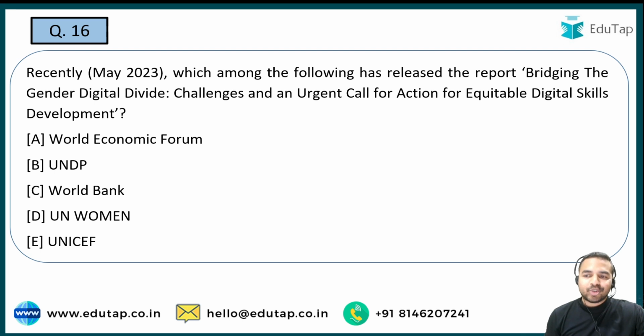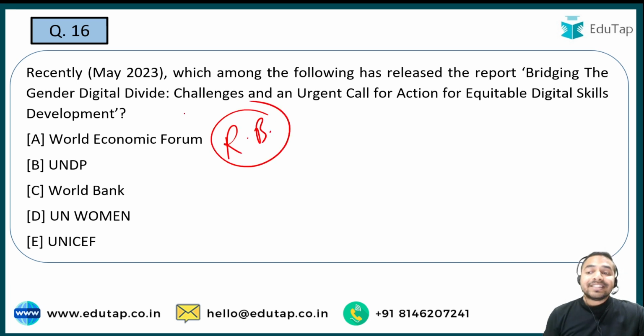Now let's move on to the next question, and next question is from the reports. And whenever we talk about the reports, we always tell you that you are required to cover them across 5 dimensions, and the very first dimension is very important, that is releasing body of the report. Similarly guys, अगर हम बात करते हैं इस रिपोर्ट की, तो रिपोर्ट का नाम है Bridging the Gender Digital Divide Challenges and an Urgent Call for Action for the Equitable Digital Skills Development.